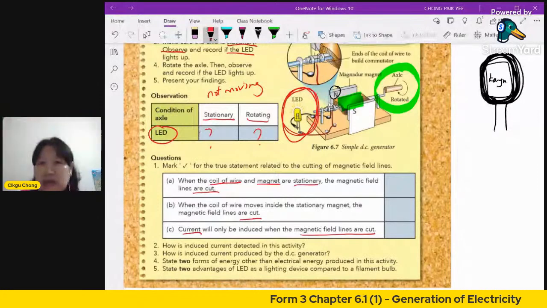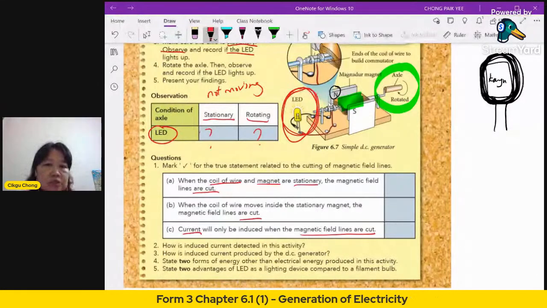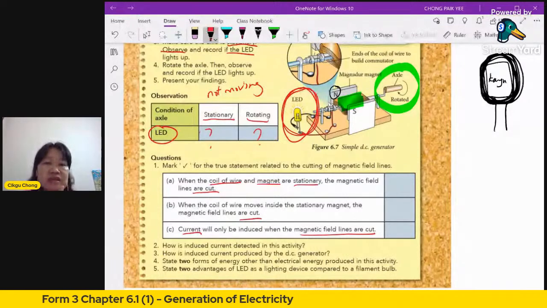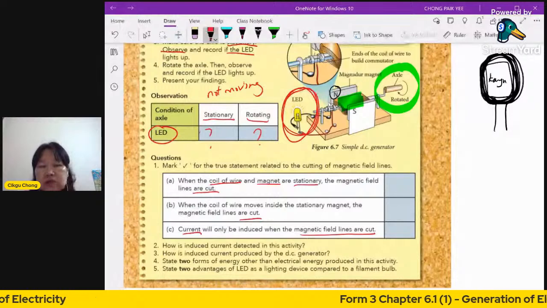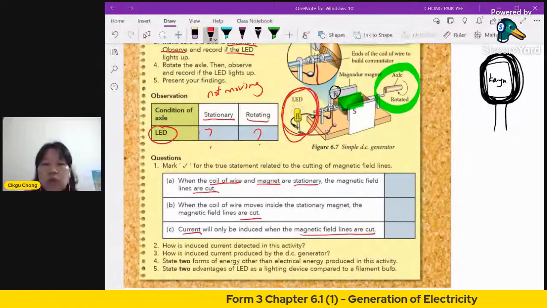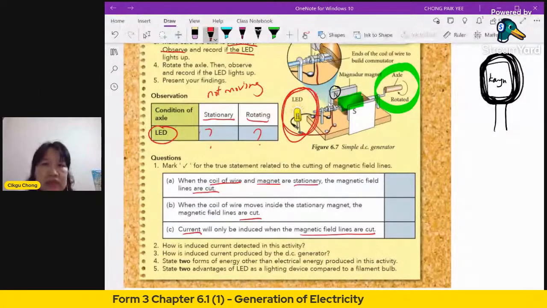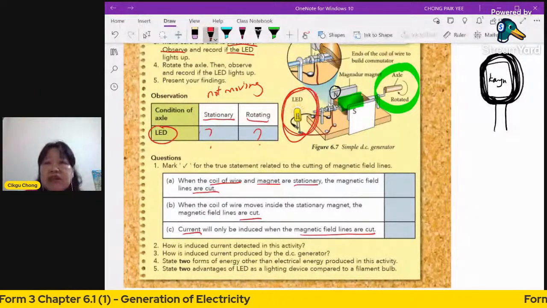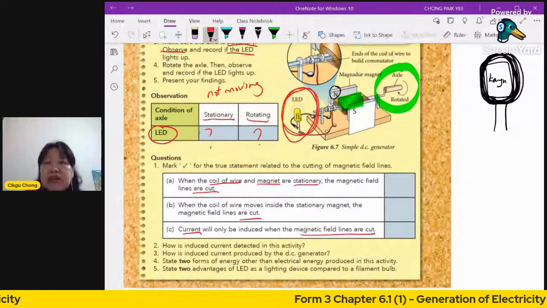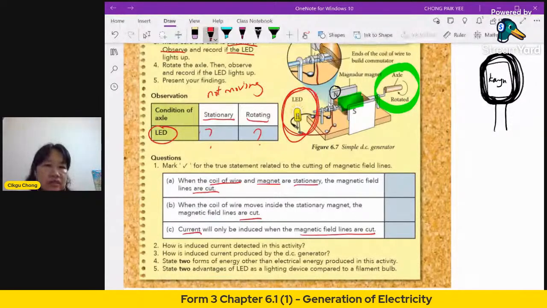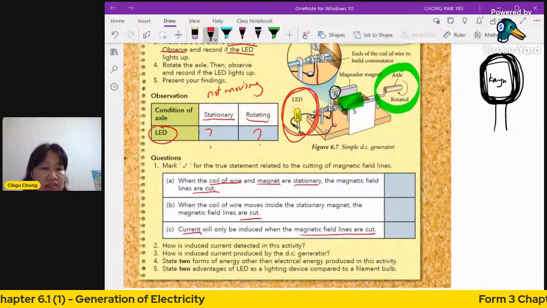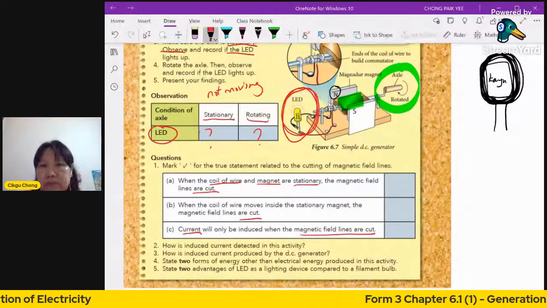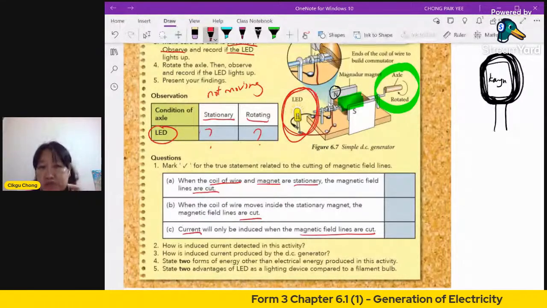But this LED, you'll see all that in your RBT. This is what we call a light emitting diode. So this technology of producing light is different from your filament bulb. Why are we encouraged to use LED and not the filament bulb? What is the advantage of LED? I think you learned that in RBT. You can also Google the advantages of LED compared to the traditional filament bulb. So two advantages.